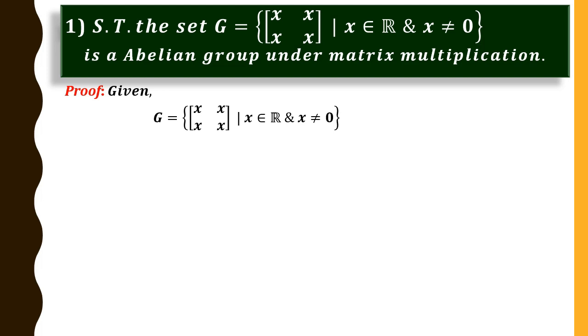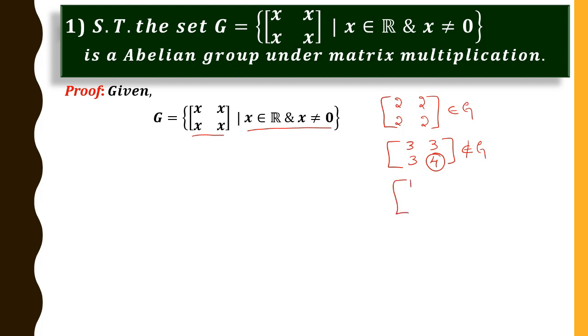So what are the elements of G? It must be 2 cross 2 matrices of this form, and I must be very careful regarding these two conditions. x must be a real number and x is non-zero. For example, 2, 2, 2, 2. So all the elements must be the same. Clearly this belongs to G. If I take 3, 3, 3, 4, this is not an element of G because I have 4 which is different from these 3.